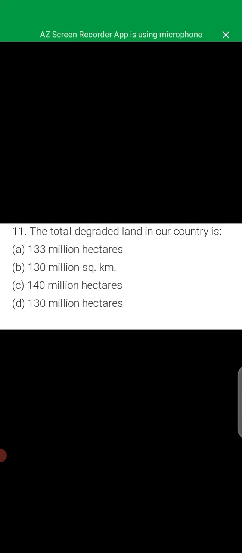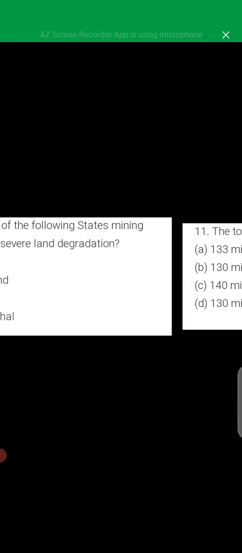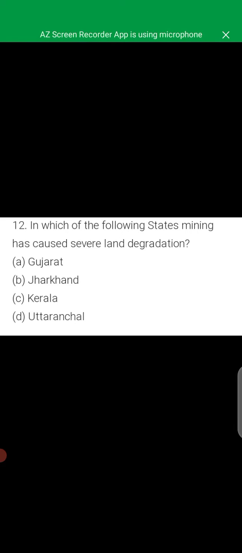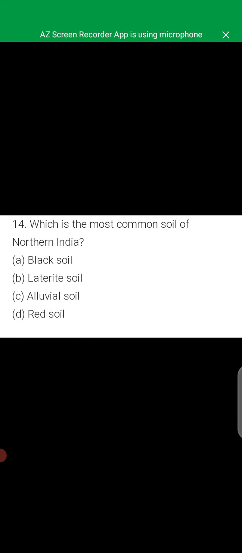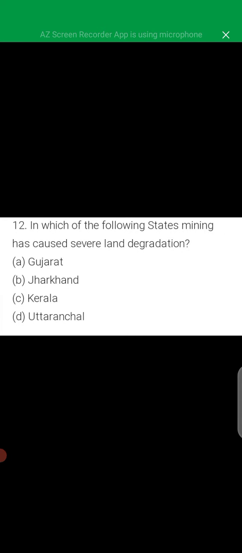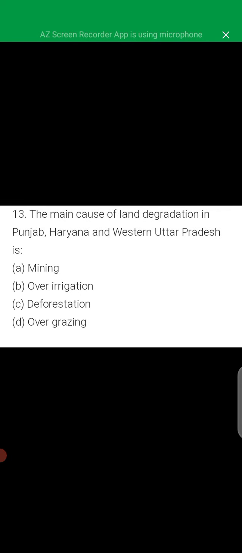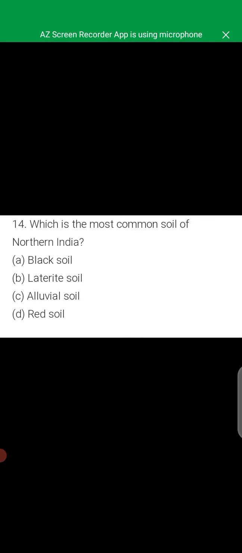11th question is, the total degraded land in our country is 130 million hectares. Next question, in which of the following states has mining caused severe land degradation? That is Jharkhand. The main cause of land degradation in Punjab, Haryana and western Uttar Pradesh is over irrigation. Okay. Next question is the main cause of land degradation in Haryana. Okay, that is over irrigation.